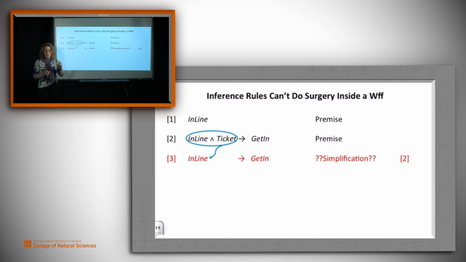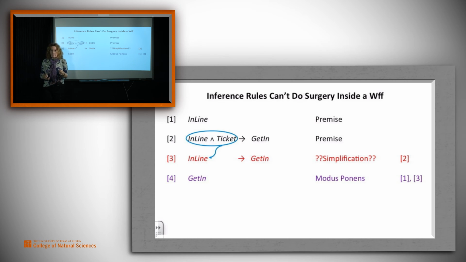Suppose that one were to reason as follows. If I actually knew that you were in line and had a ticket, then I could use simplification to say, well, then, in particular, you are in line. Suppose they did that here and derived from in line and ticket implies get in, simplified this piece, the part before the arrow, to in line to derive 3. Well, then we can use modus ponens with in line and 3 and derive get in.